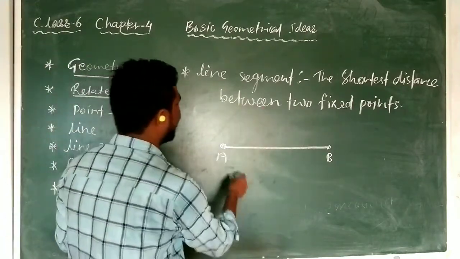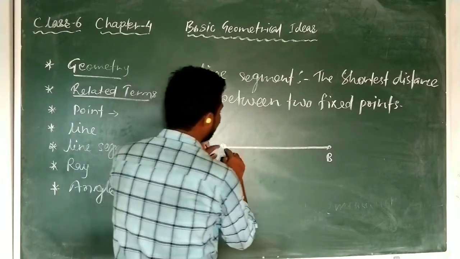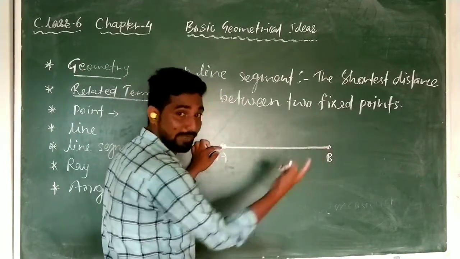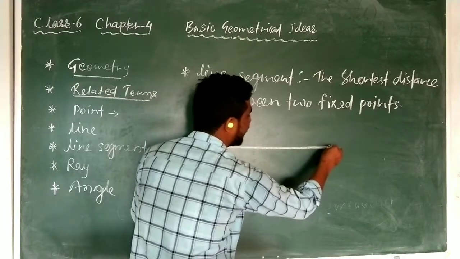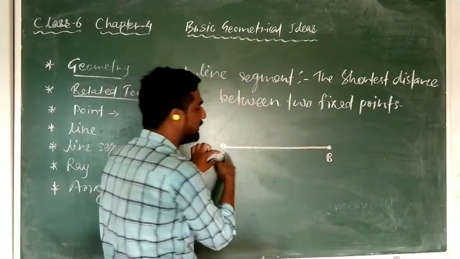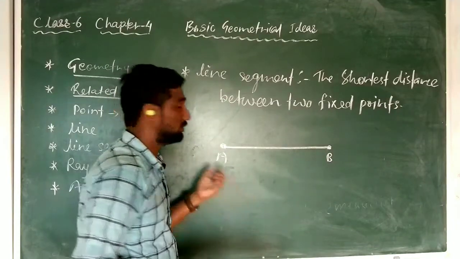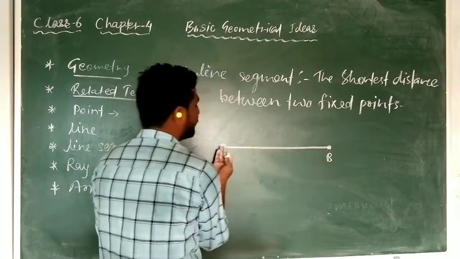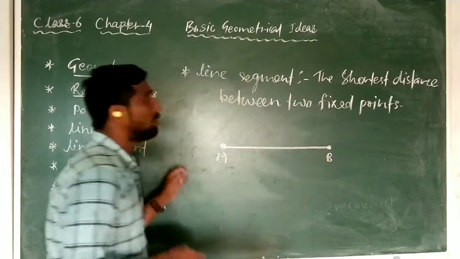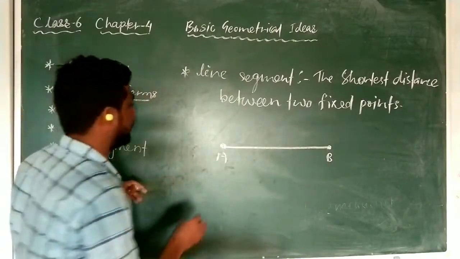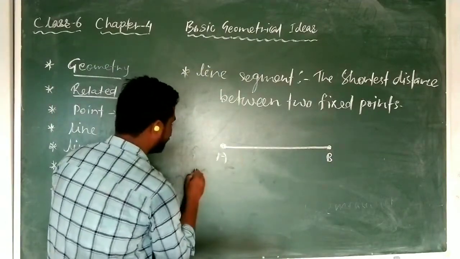If this is a starting point, then from here to here you can measure, can you not? We can measure. And suppose if this is a starting point, then this will obviously become the ending point, and if this is starting, then that will be ending, and both can be set as an ending point also. So from here to here you can measure, or from here to here. So it has a definite length.